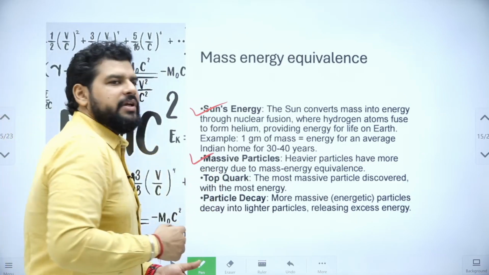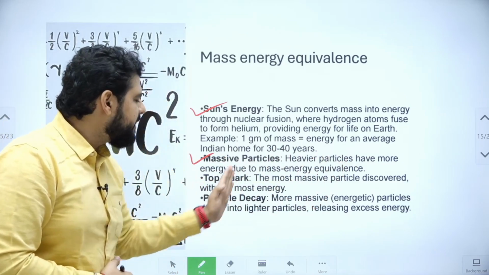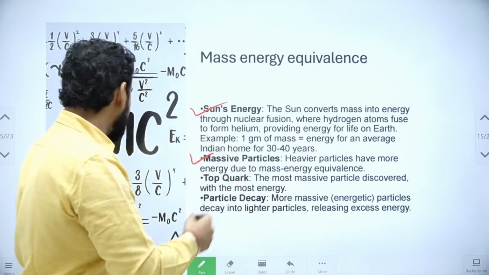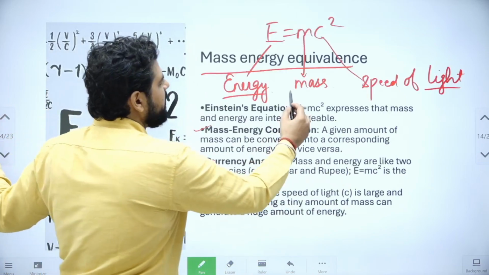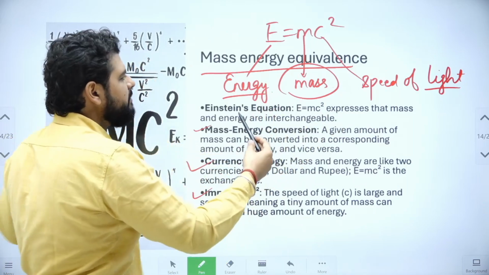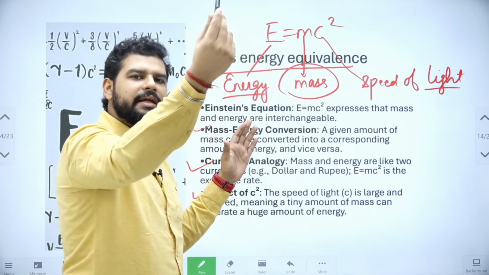Now the relation given in the article is this. The heavier the particle, the more energy, because of mass energy equivalence. Like I said, even 1 gram of mass can produce a huge amount of energy. If the mass is huge, then of course the energy is also equivalently increased.